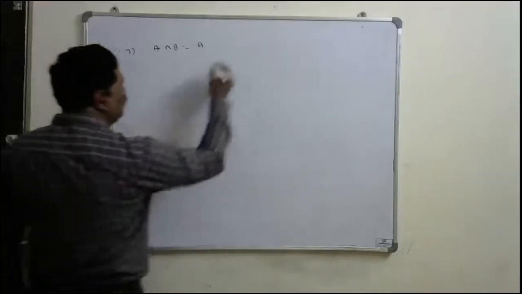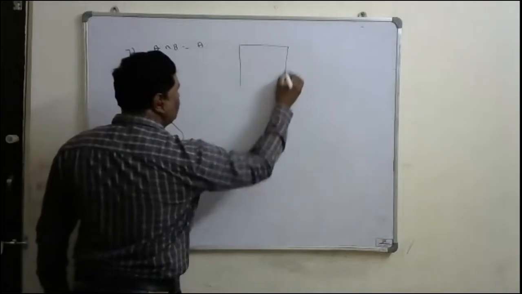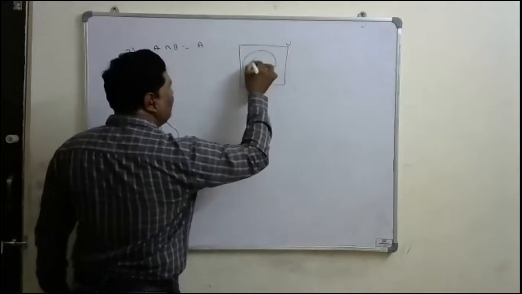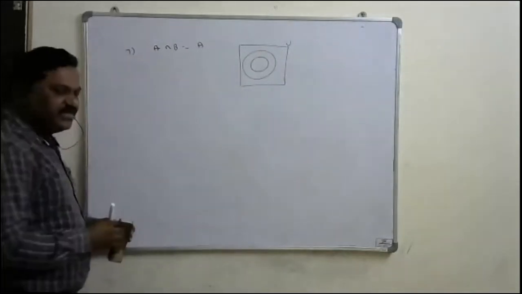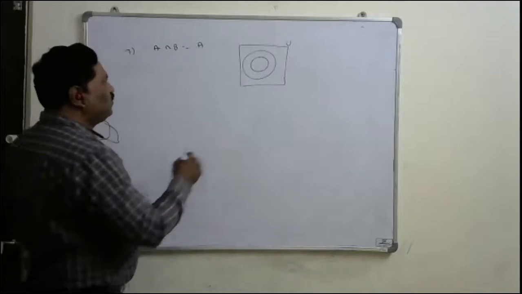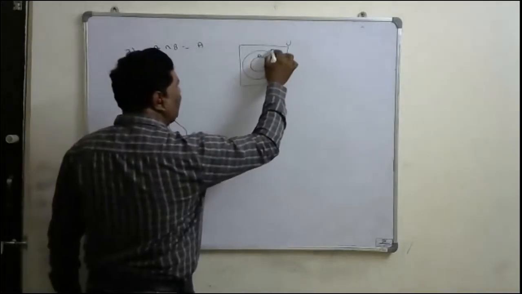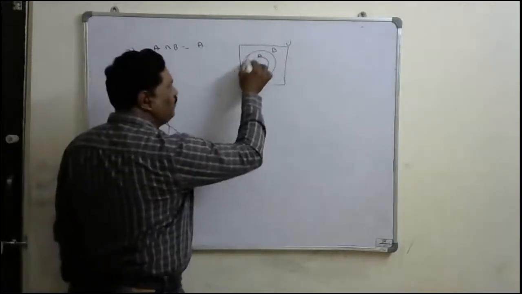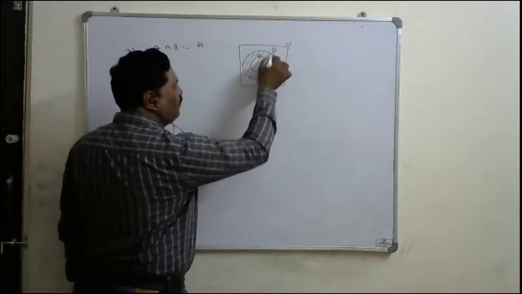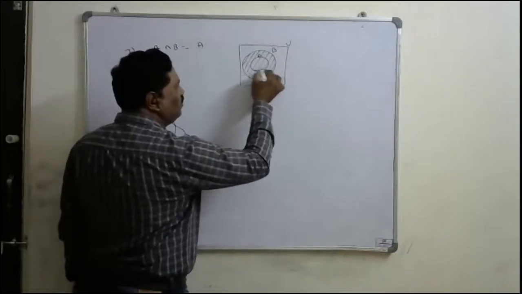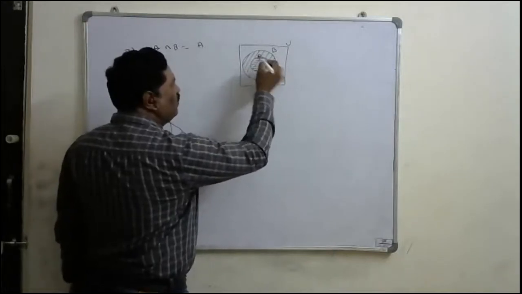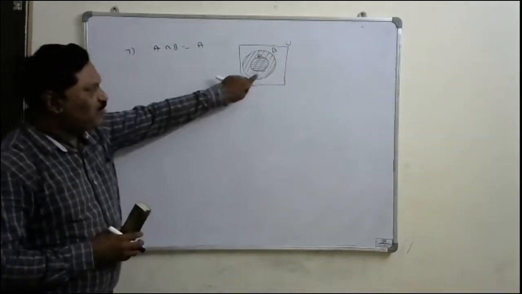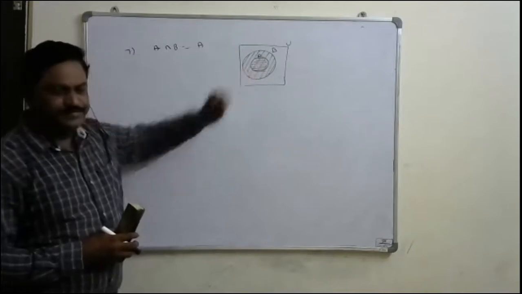Now, if you observe, when is it possible? Take the universal set. In that, suppose there is one set, and inside that there is another set, inside or equal to it. Suppose this is A inside and this is B. Then for A intersection B, this entire hashed area is B, and this hashed area is A. Now A intersection B is equal to A means the common area, where the double hashes are, is A only, no?